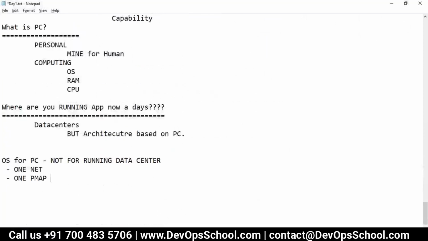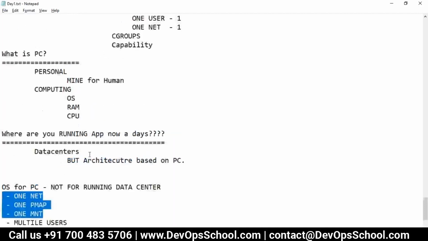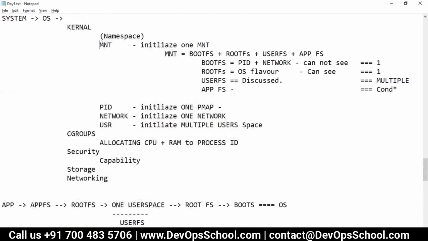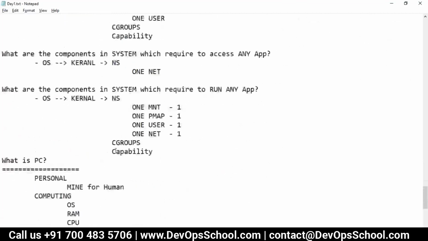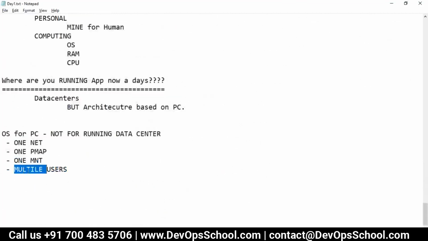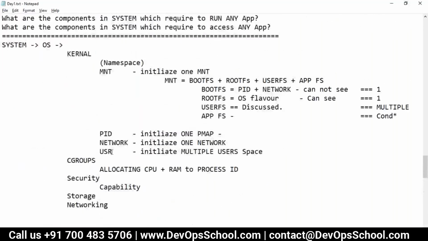They initialize only one network, one process map, one mount (MNT), but they allow you to create multiple users. All of these come from namespaces: MNT, PID, network. And users come from the user namespace, which gives isolation.